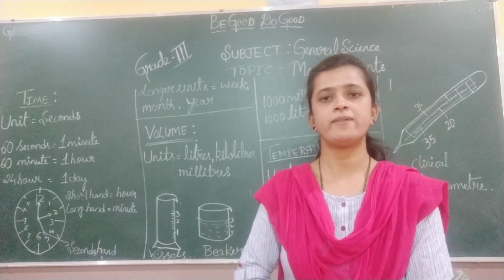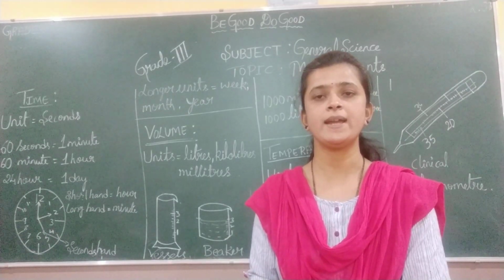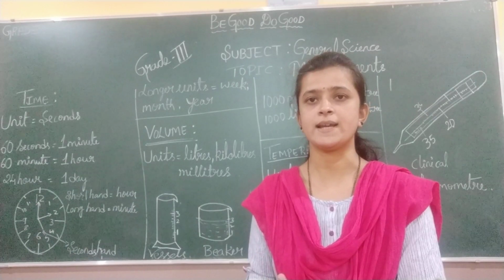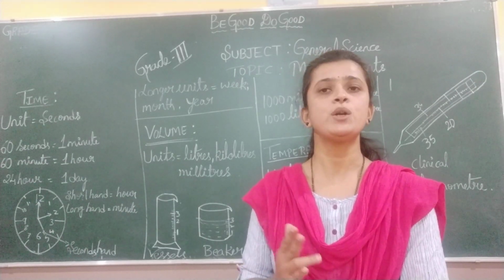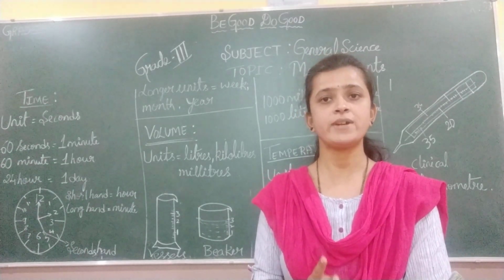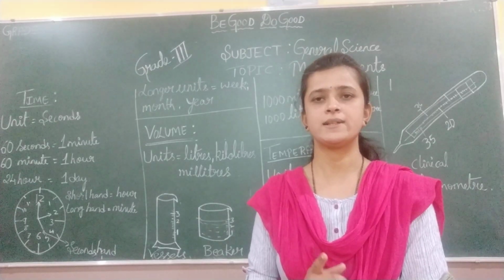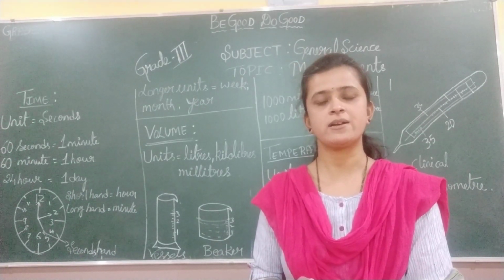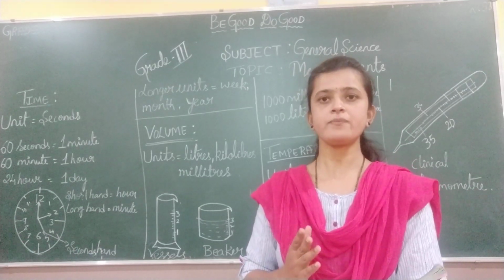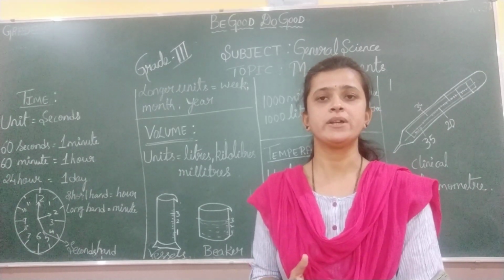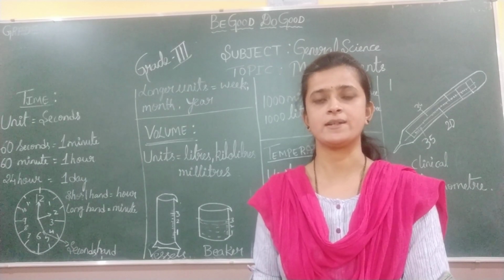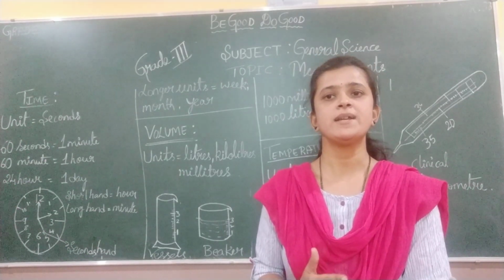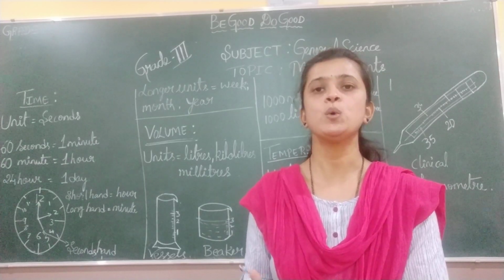Here you can find two events: the first event is sunrise, the second event is sunset. So time is the gap between the two events.